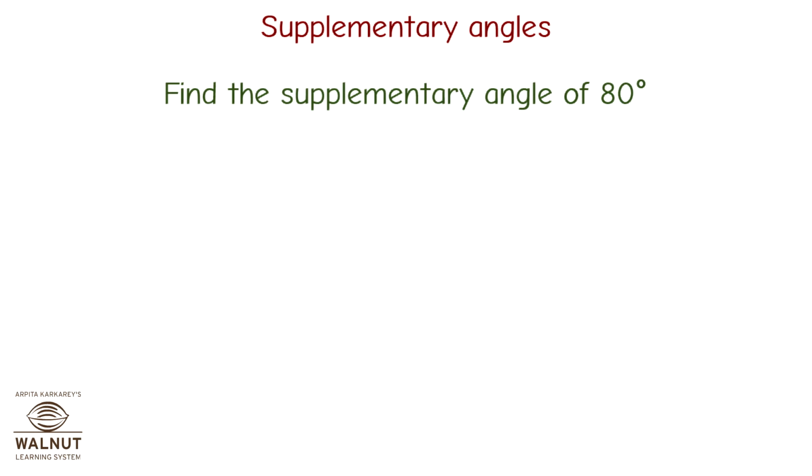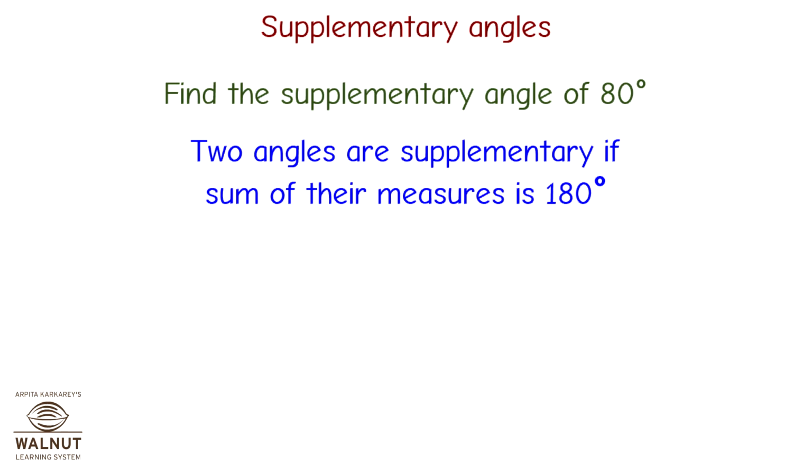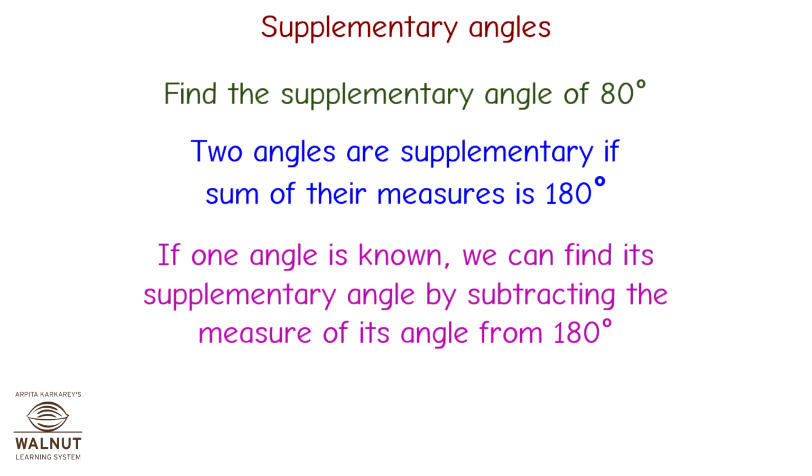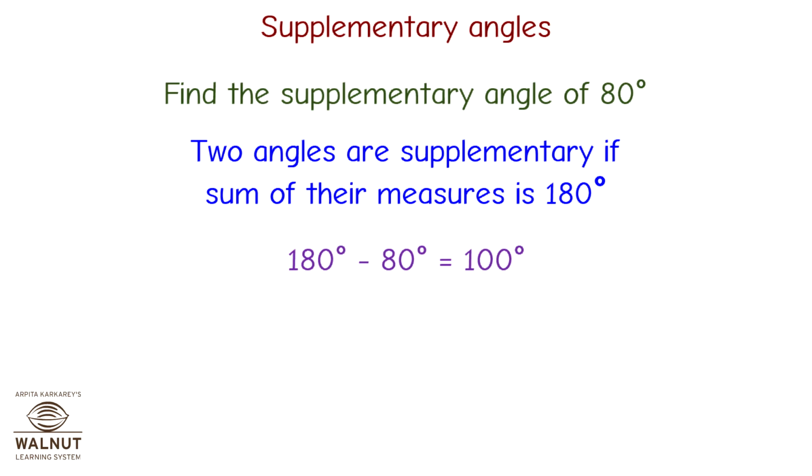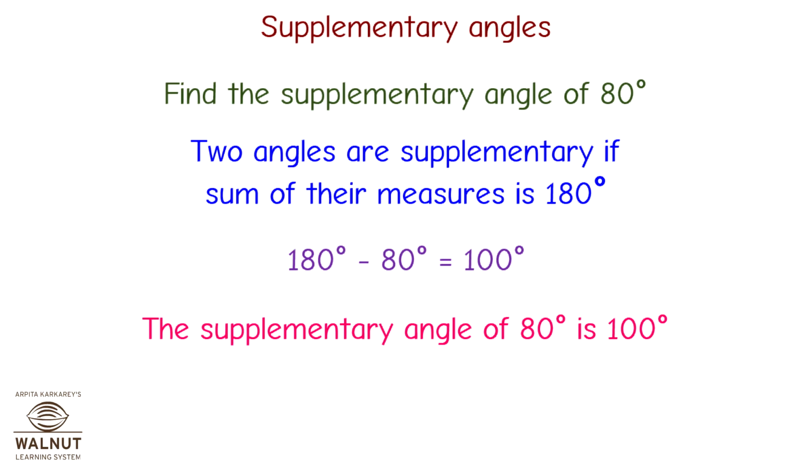Find the supplementary angle of 80 degrees. Two angles are supplementary if the sum of their measures is 180 degrees. If one angle is known, we can find its supplementary angle by subtracting the measure of its angle from 180 degrees. 180 degrees minus 80 degrees is equal to 100 degrees. The supplementary angle of 80 degrees is 100 degrees.